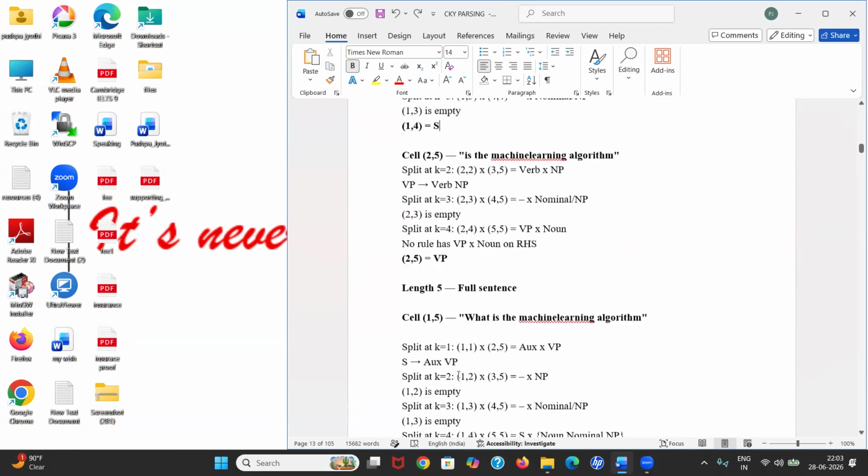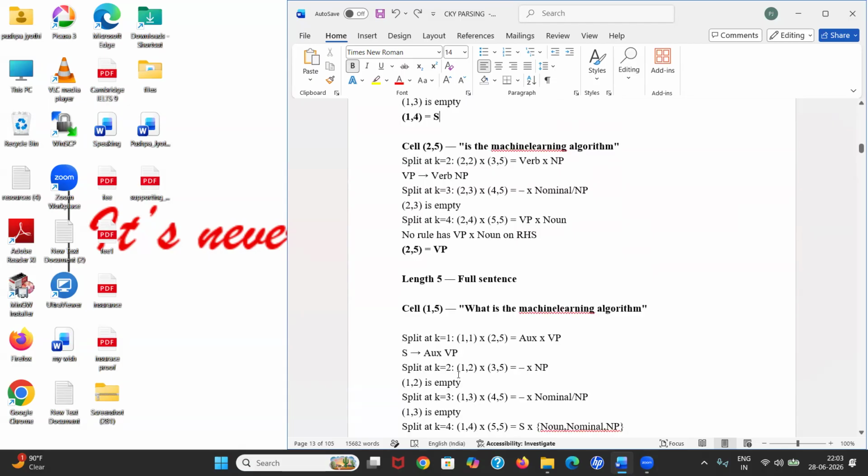Now we have to check for the remaining ones. 2 to 5 is "is the machine learning algorithm". Split at k equal to 2. First I'll take "is", and whatever the rest I'll take as one. I can represent "is", and I can represent "the machine learning algorithm" also. The good news, I can represent the entire thing by using VP.